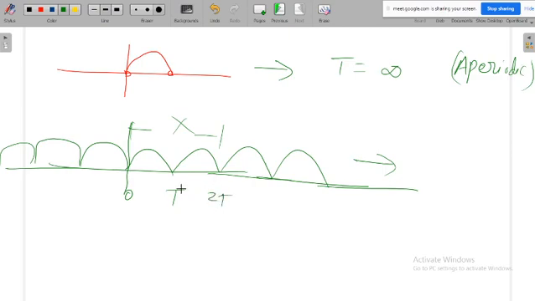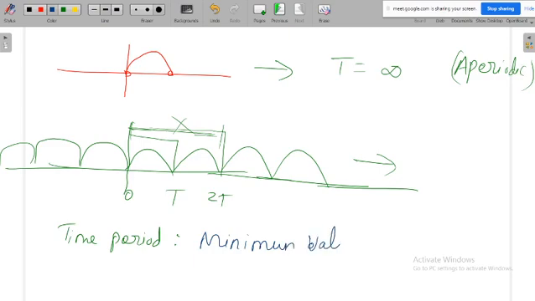If you concentrate here, this is T, 2T. You can also make a copy of 2T, and again single T also you can make copies. But the time period is the minimum value with which the function is getting repeated. What is the time period of the signal? The minimum value of T with which the signal is getting repeated.